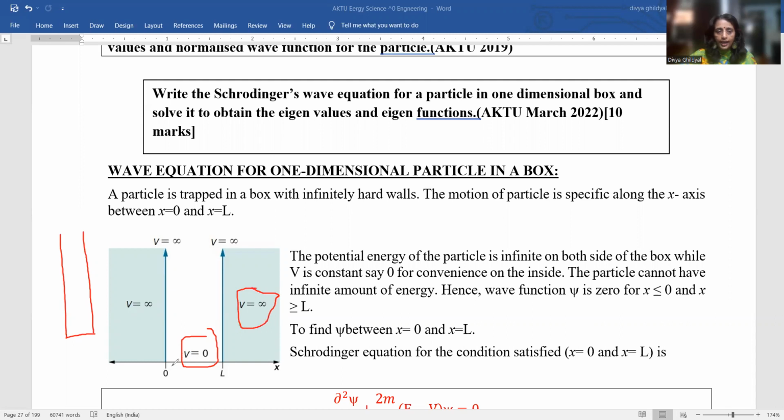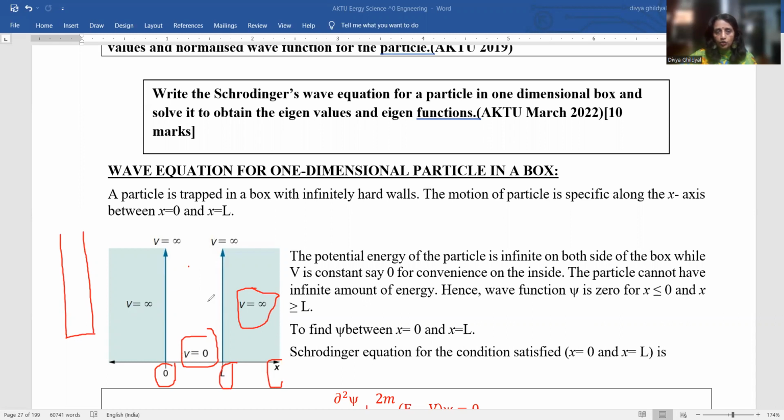Also, our x dimension limits will be x equal to 0 and x equal to L, with length L. Also, the probability of finding the particle is 100% inside the well and totally 0 outside the well.